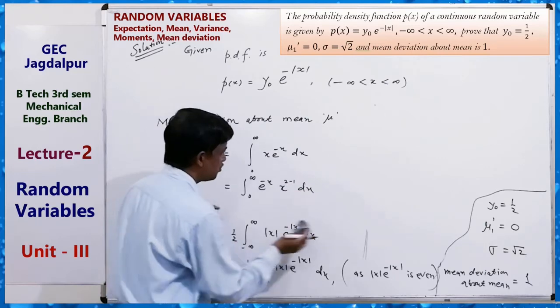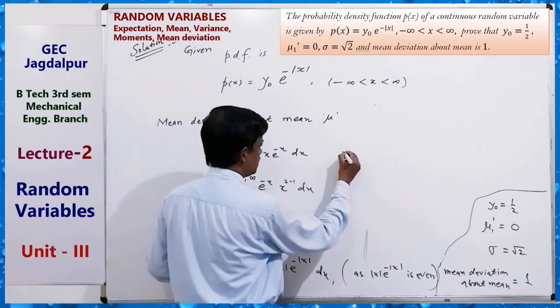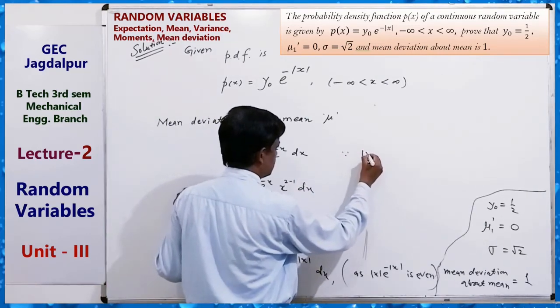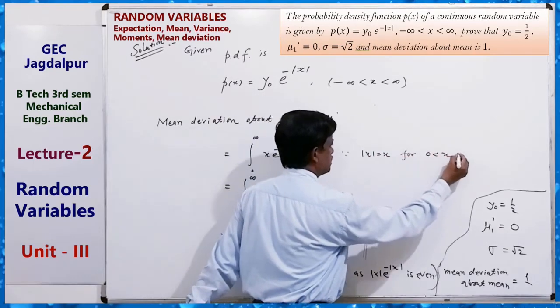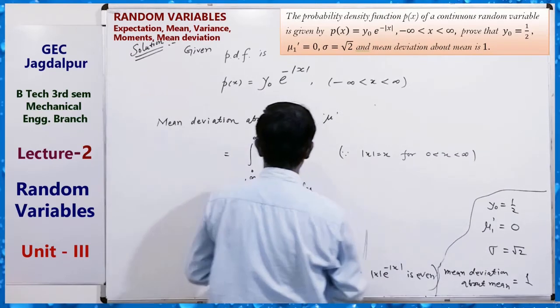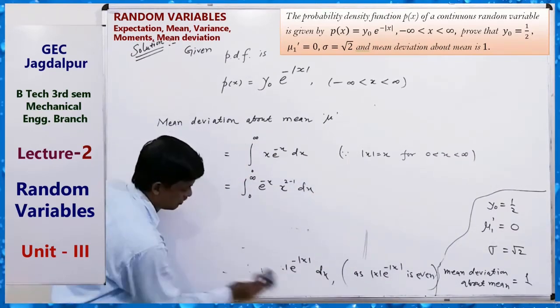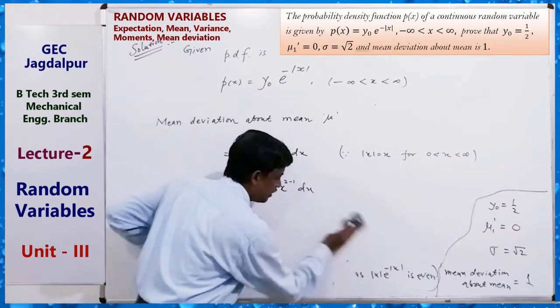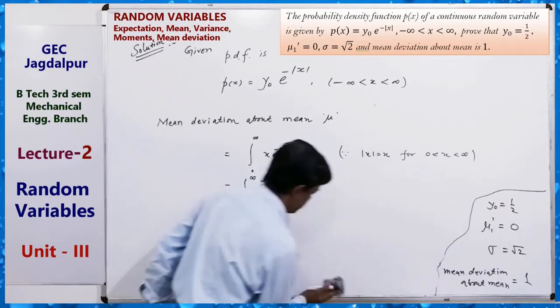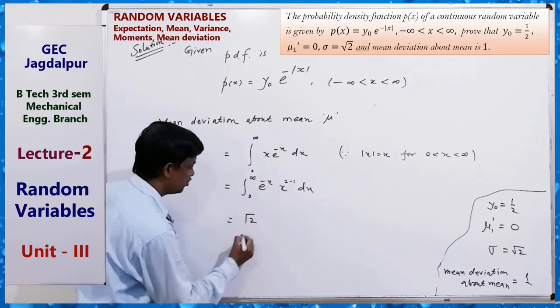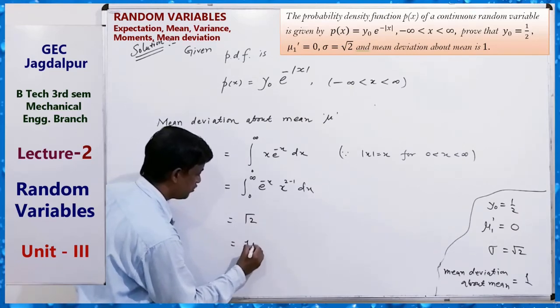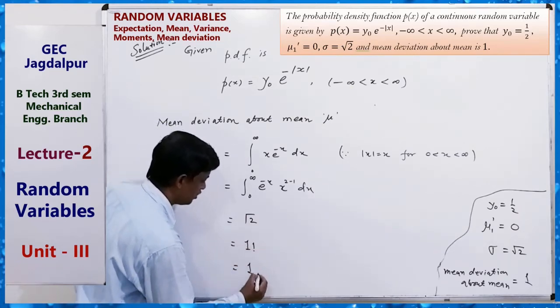So again by using mod here, since mod x equals x for 0 less than x less than infinity. Okay, so here also using the gamma function. This is equal to gamma 2 equals 1 factorial equals 1.